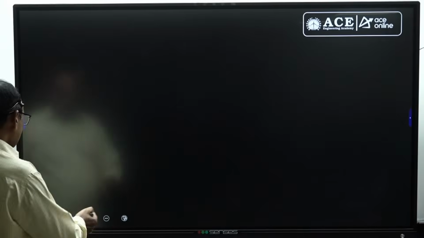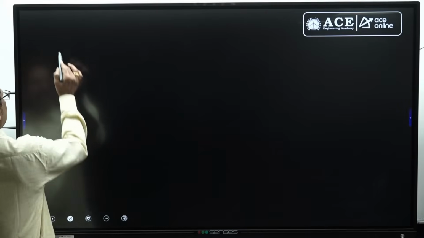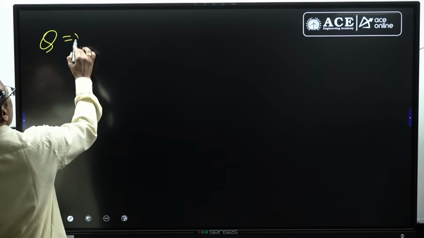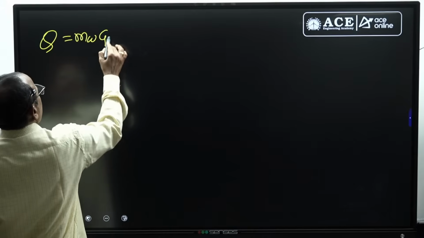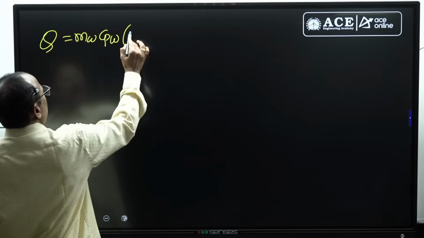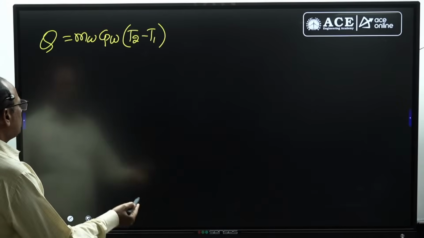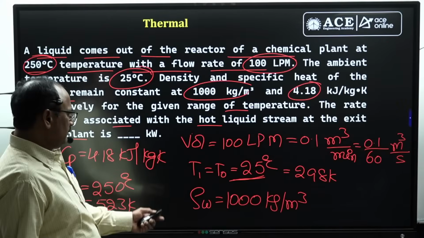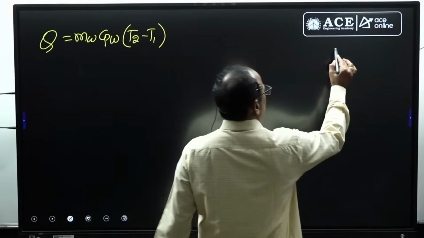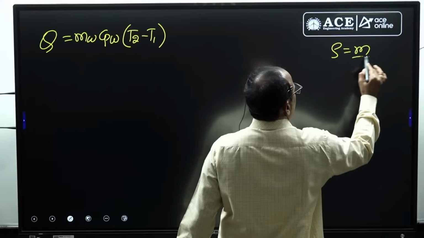Then what is the energy content in the water? That is the heat energy. Heat energy equals mass of the water into Cp of the water into final temperature of water minus initial temperature of water. Mass of the water is not given, but you know density rho equals mass by volume.